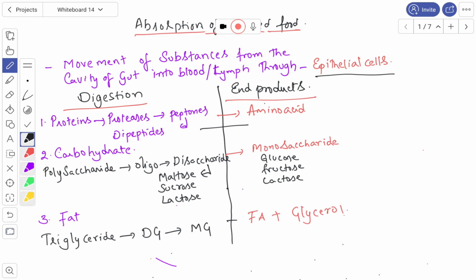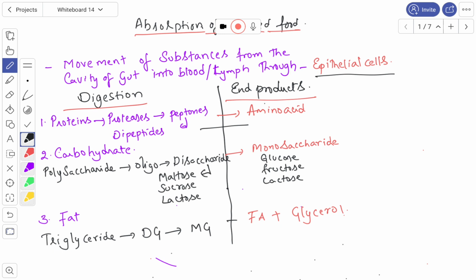Similarly, if we see the carbohydrates, polysaccharides are converted into oligosaccharides. Oligosaccharides are converted into disaccharides. The disaccharides include maltose, sucrose, and lactose. These disaccharides are finally converted into monosaccharides like glucose, fructose, and galactose. So the end products of carbohydrate digestion are glucose, fructose, and galactose, which are commonly called simple sugars.